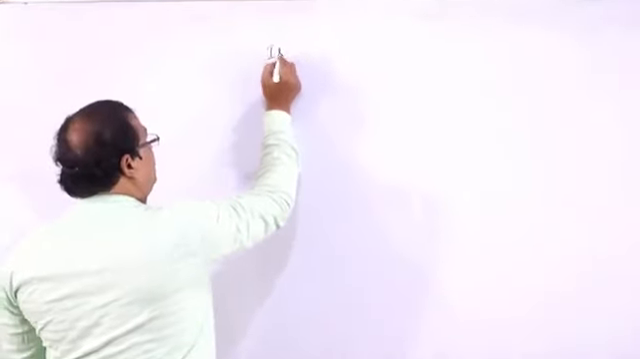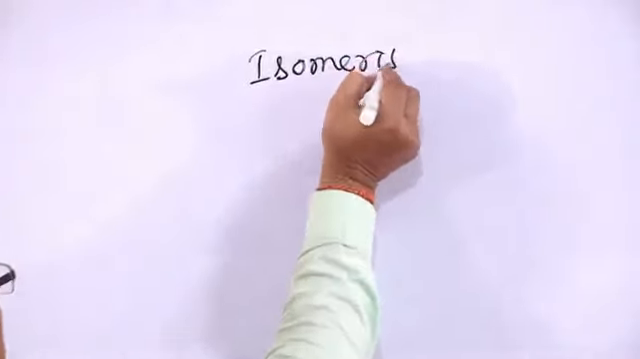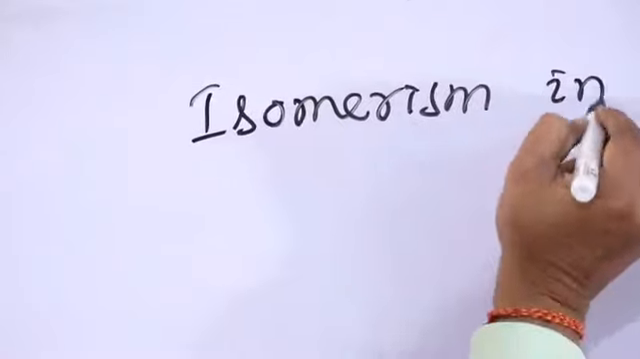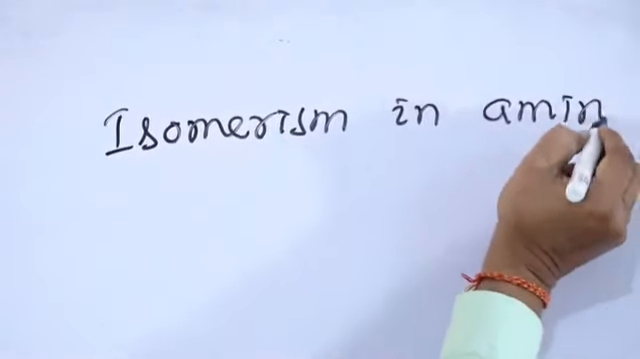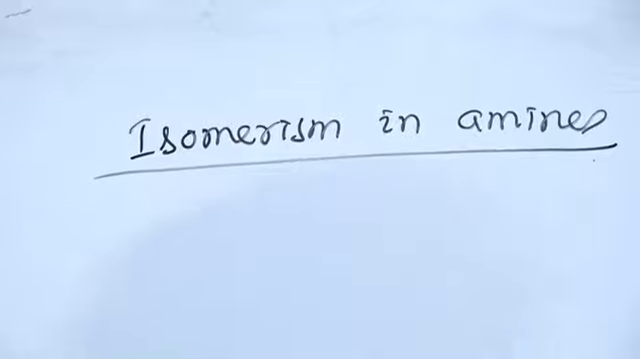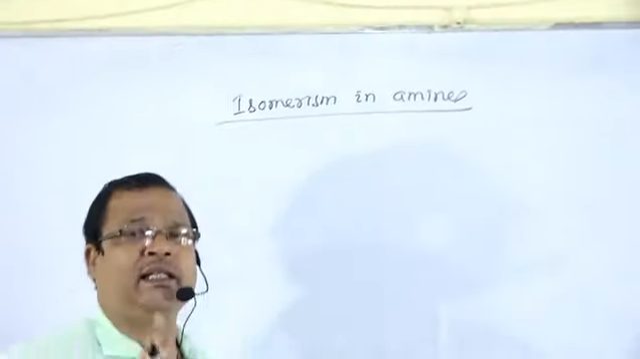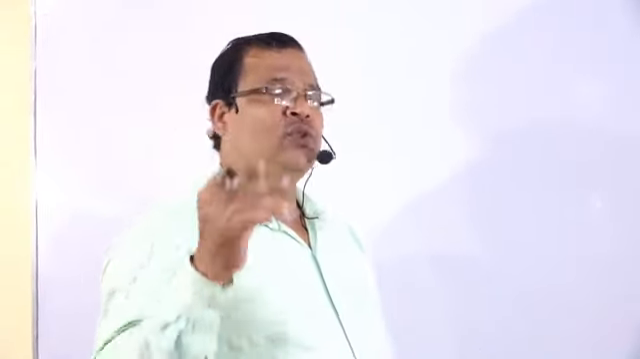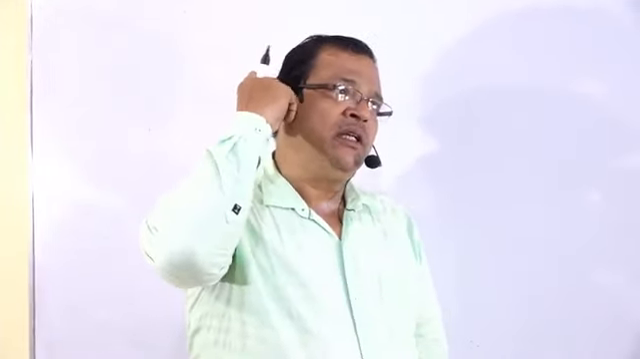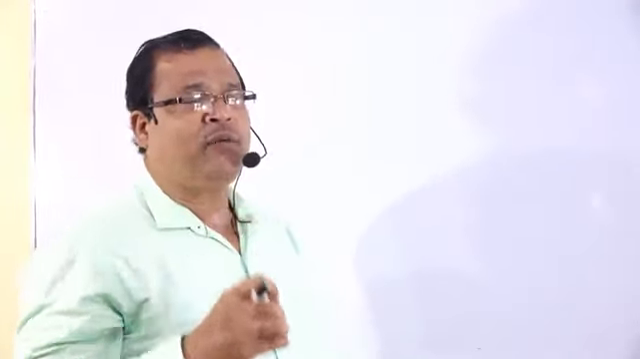That may contain a 2-mark or 3-mark question. The question is, what are the different types of isomerism in amines? Amines have the ability to show position isomerism, chain isomerism, metamerism, optical isomerism and also functional isomerism.